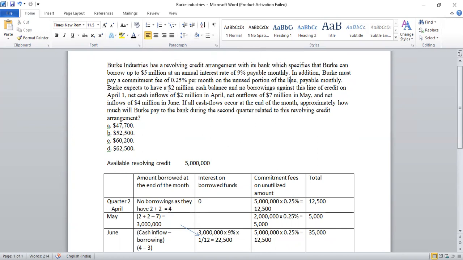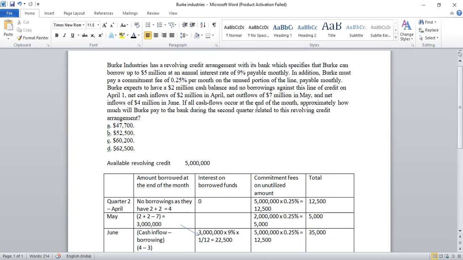Then Burke expects to have a $2 million cash balance and no borrowings against this line of credit on April 1. So if we are talking about this as the opening balance of cash, then during April, we also see net cash inflows of 2 million in April. So these are the details up till here related to April. We do not see any cash outflow during April. Then the net cash outflows are 7 million in May. Then net inflows of 4 million in June.